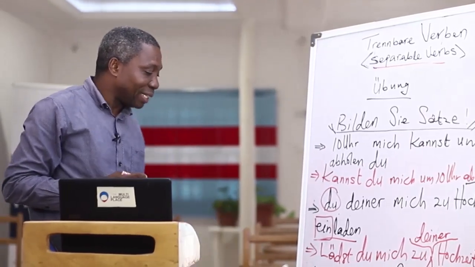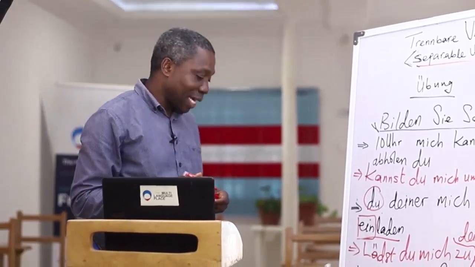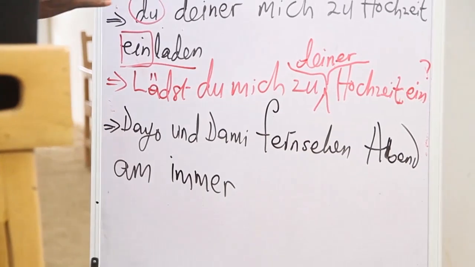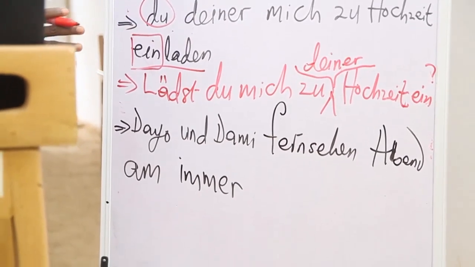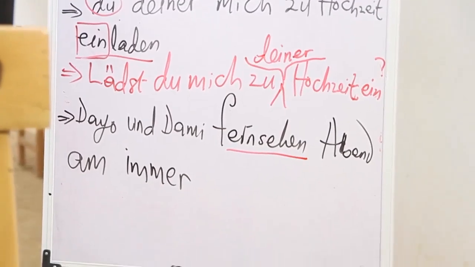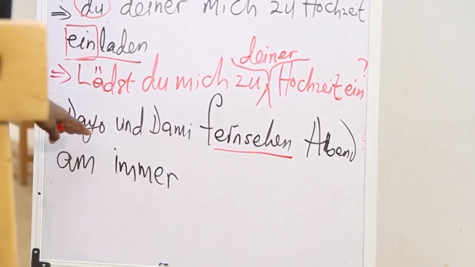Okay, then we go to the third one. We are still working with the separable verbs. And then here, let's locate the separable verb. Locate it before I do. We have fernsehen. That's the separable verb there. And then we have two names here. The first one is Dio, the other one is Dami.